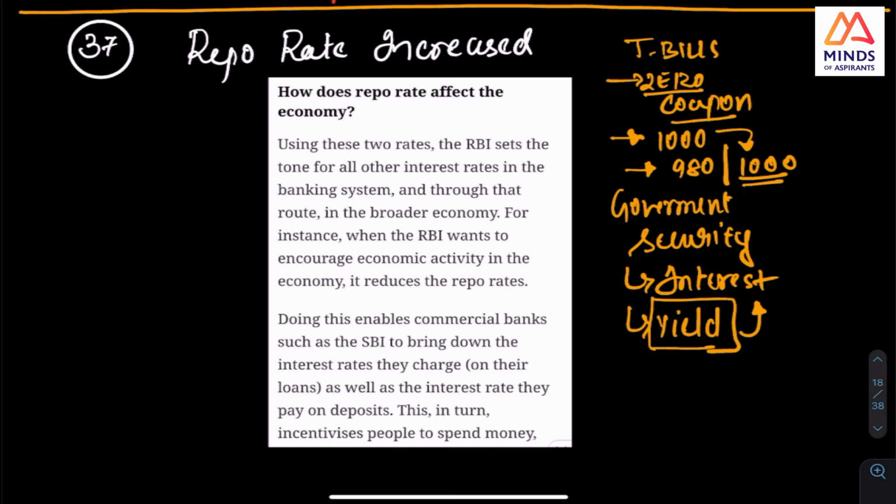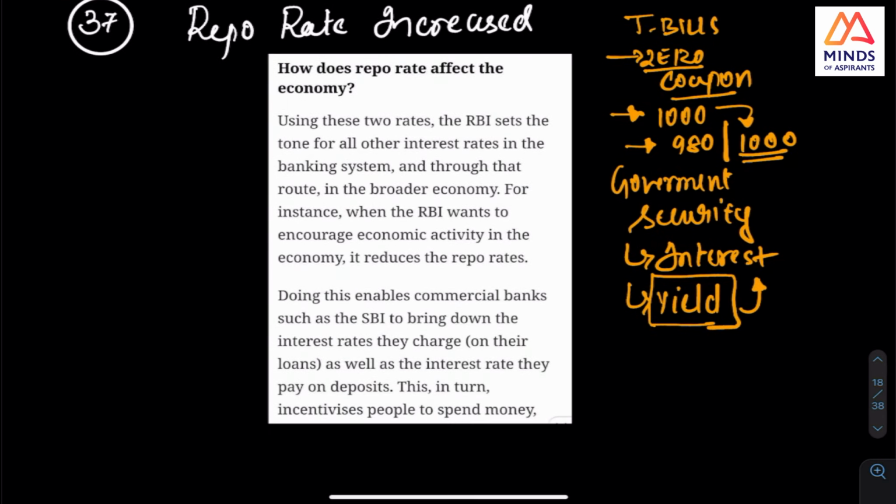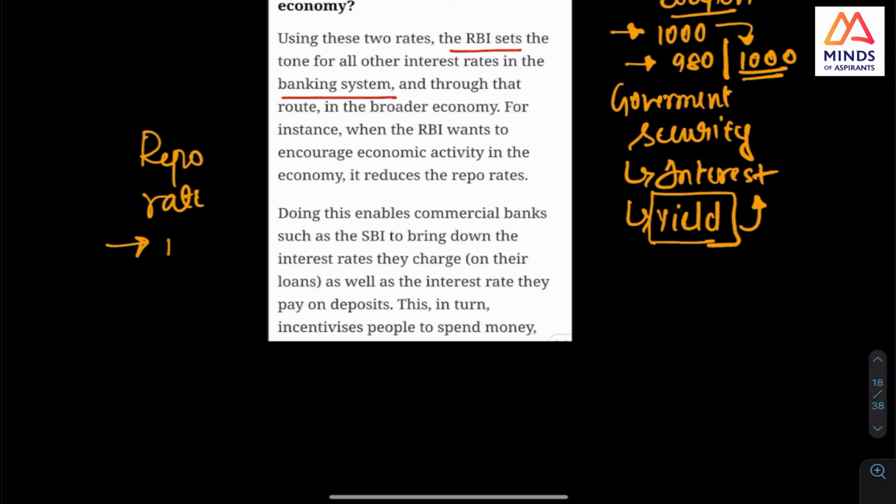And the next thing, recently there is inflation. The RBI decides the repo rate and reverse repo rate. With the repo rate, when banks want money, they will get it at the repo rate. So when you increase the repo rate, the cost of money goes high, and the banks will not borrow the money. Simple.